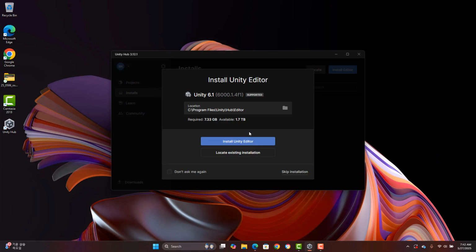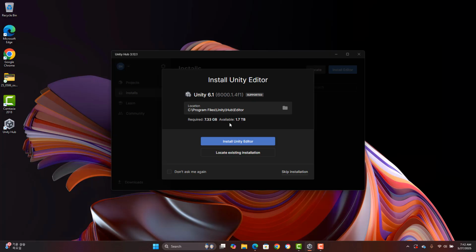So here, now you need to install Unity Editor. So first step was install Unity Hub. Now you need to install Unity Editor. My recommendation is go with the latest one. The Unity 6.1 is the supported and latest one. Choose this one. Okay. And location and required 7.33 gigabyte.